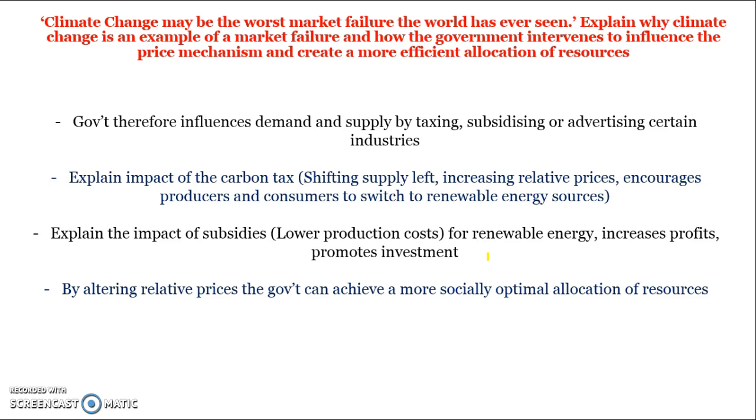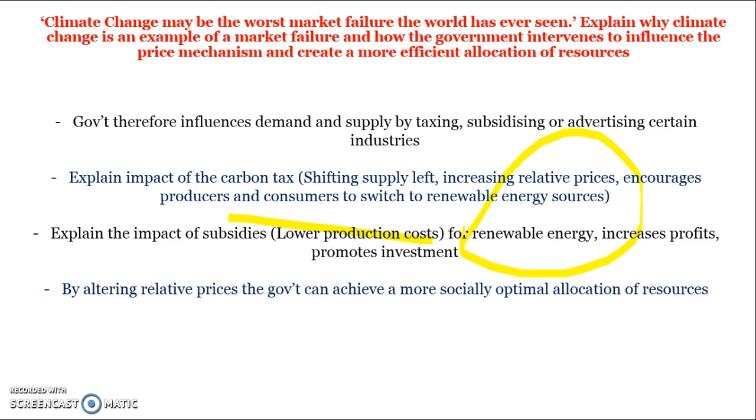Explain the impact of a carbon tax. That shifts supply to the left, increases the relative price, and discourages consumers from using non-renewable energy or encourages production using renewable energy sources. If you're looking at subsidies, that lowers firms' cost of production and encourages them to invest in renewable energy. This alters relative prices. It helps to internalise the social costs, or the external costs, and leads to a more socially optimal allocation of resources.